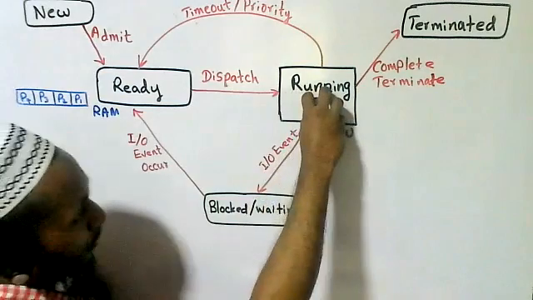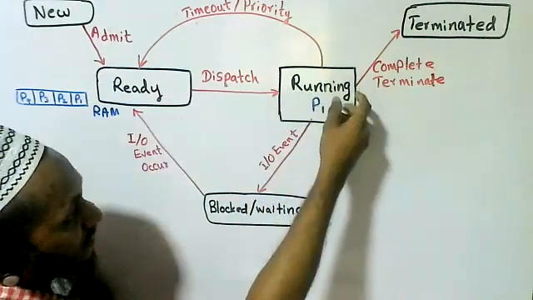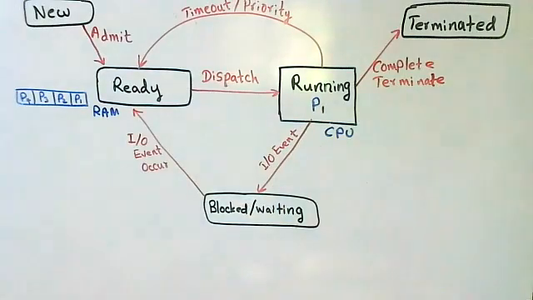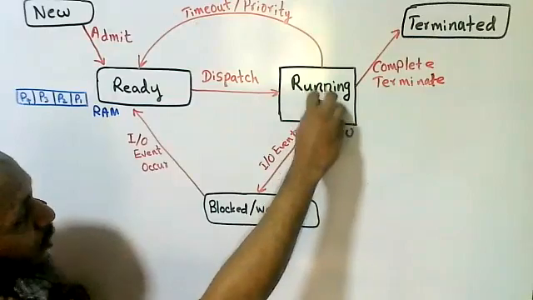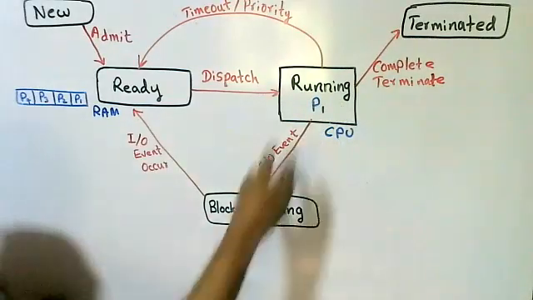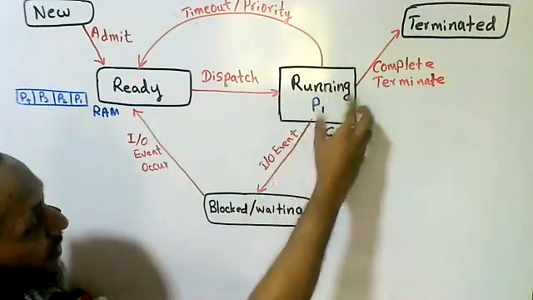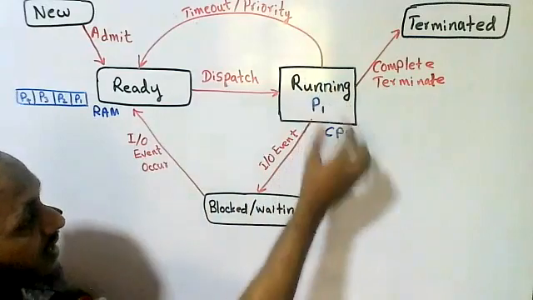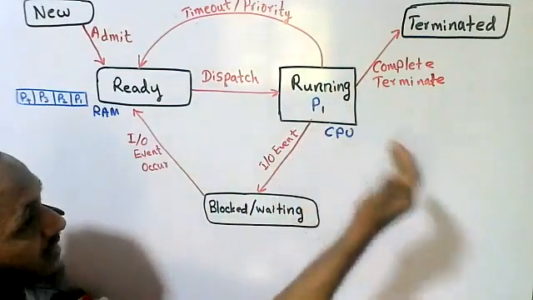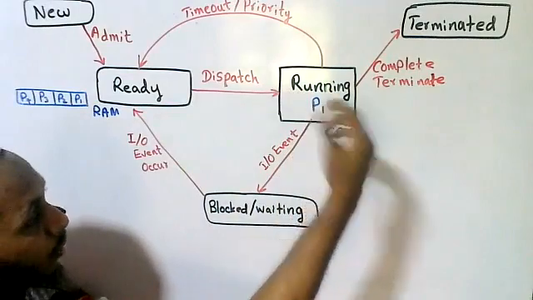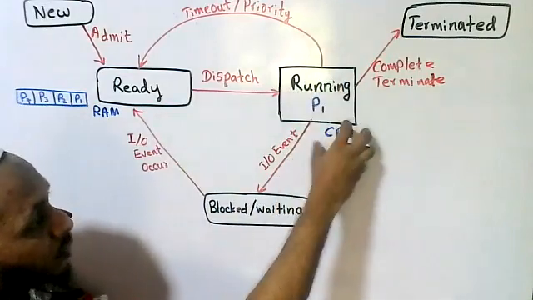If that particular process needs an IO event, it is moved to the blocked or the waiting state. If it is a time sharing or multitasking operating system, the CPU is given a time quantum. The operating system gives a time quantum to the CPU.